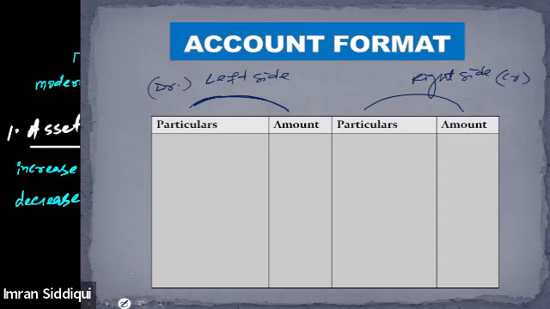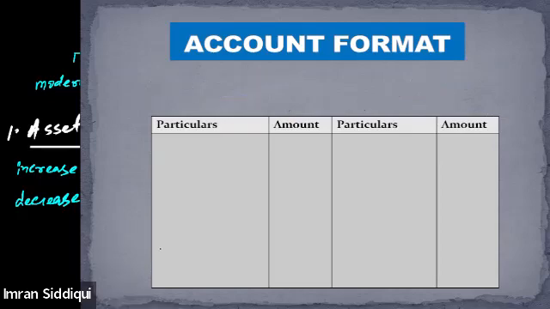If you are preparing an asset account, liability account, creditors account, reserve, bank account, cash account, every account will be prepared like this. We will first of all put the heading. Let's suppose we are preparing a bank account. We will put up a heading here, bank account. And here we will be writing credit side, and this will be our debit side.